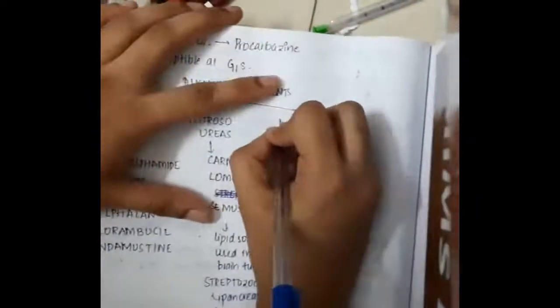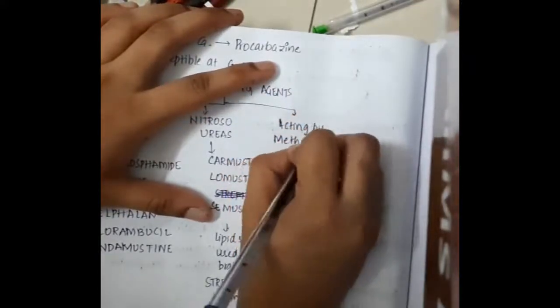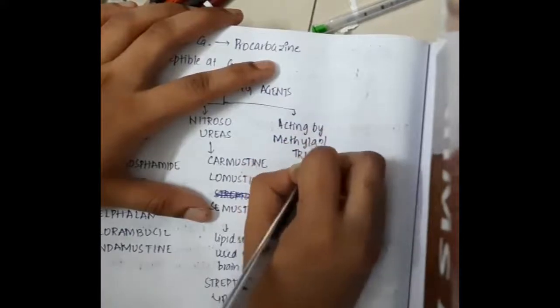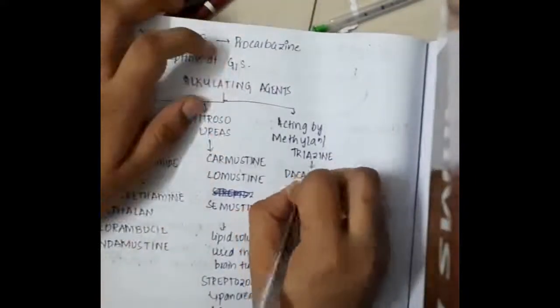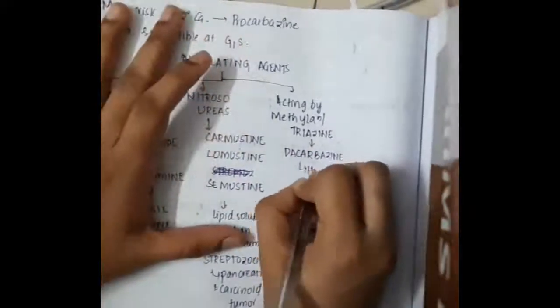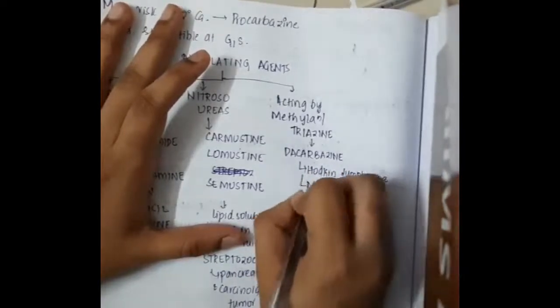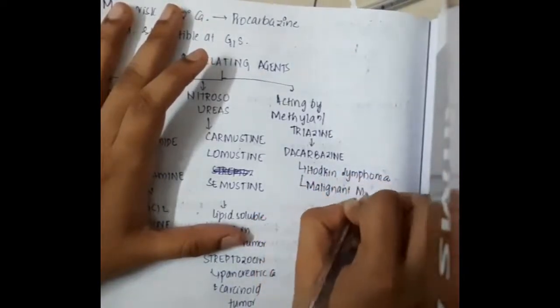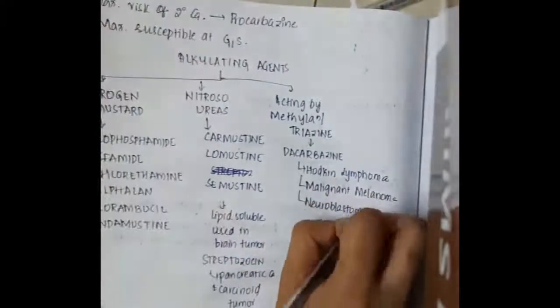The next group of alkylating agents act by methylation, the triazines. These include dacarbazine, which is used in Hodgkin's lymphoma, malignant melanoma, and neuroblastoma.